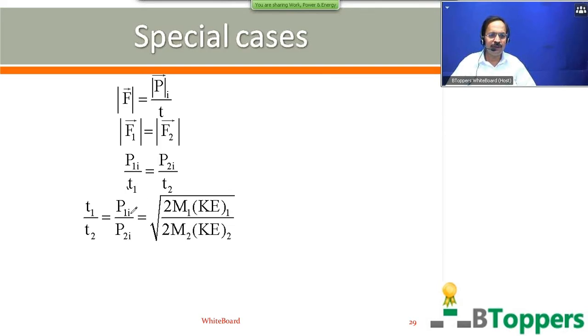P1I is the magnitude of the initial momentum of the first body, which you can write as root of 2 m1 into KE1. KE1 is the initial kinetic energy of the first body at the beginning of its retarded motion. P2I is the magnitude of the initial momentum of the second body, which you can write as root of 2 m2 into KE2. KE2 is the initial kinetic energy of the second body at the beginning of its retarded motion.